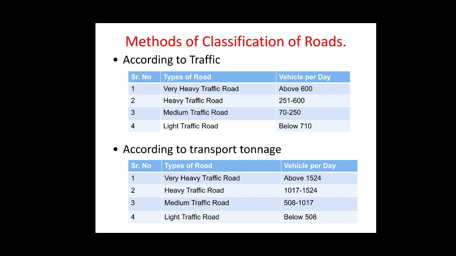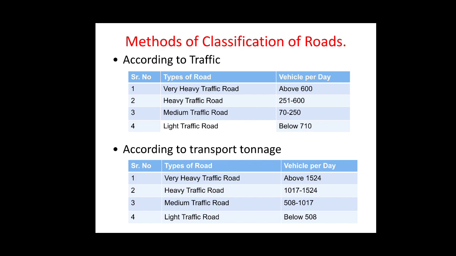Second, heavy traffic roads are the roads on which the vehicle movement per day is in the range of 251 to 600 vehicles. Next is the medium traffic road with the vehicle movement per day in the range of 70 to 250 vehicles. And lastly, the light traffic road where the movement of vehicles per day is below 70.